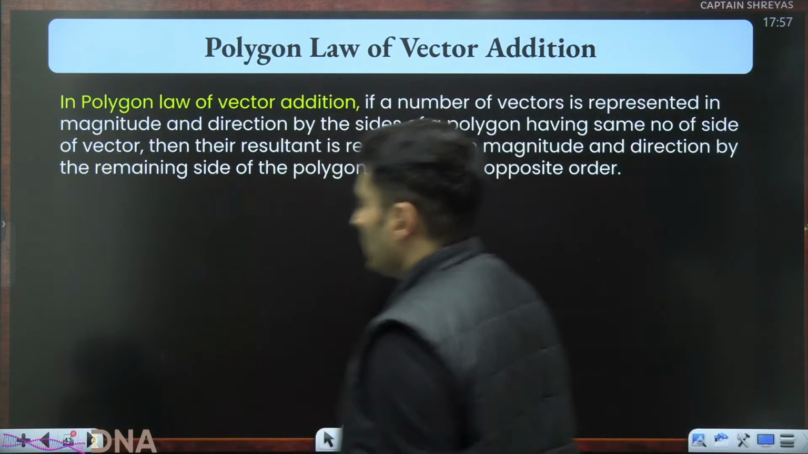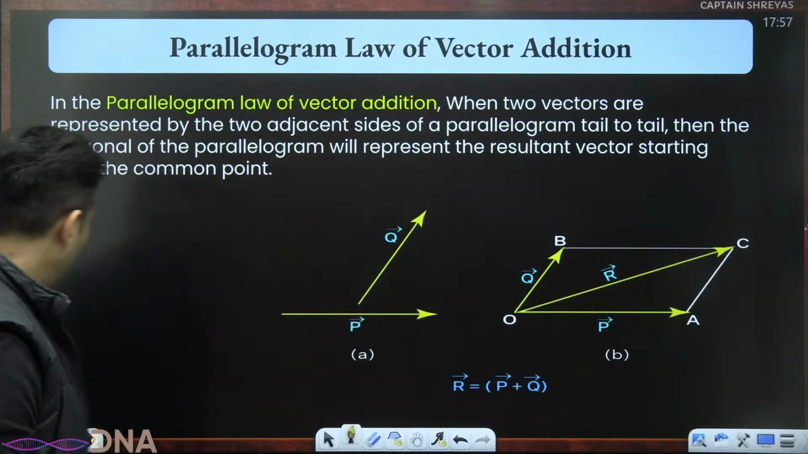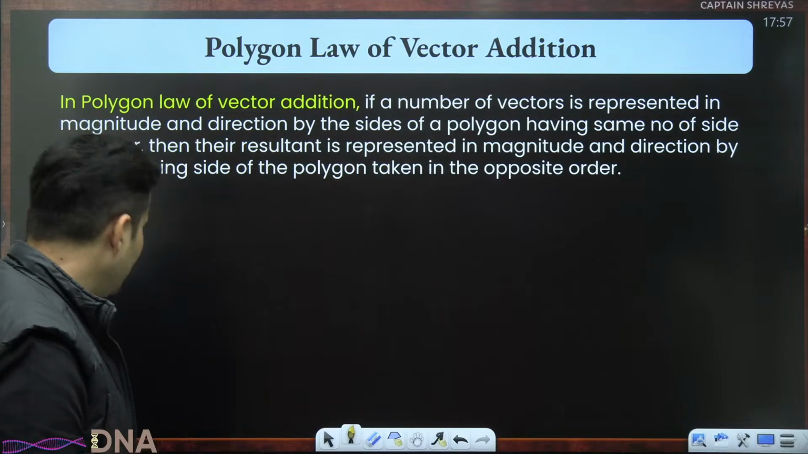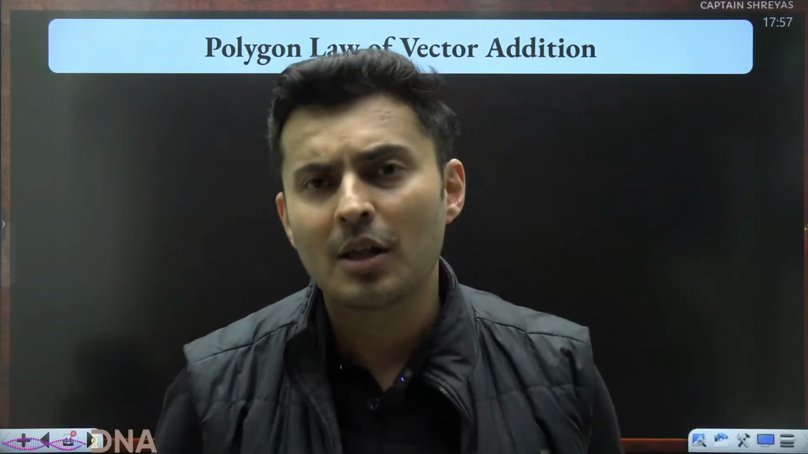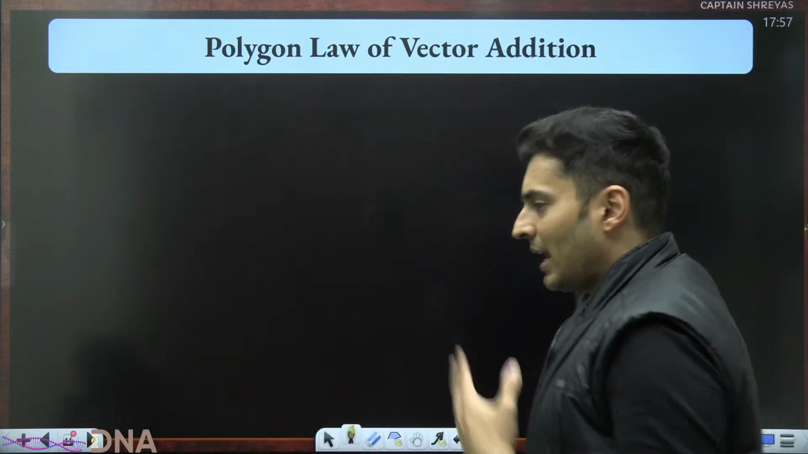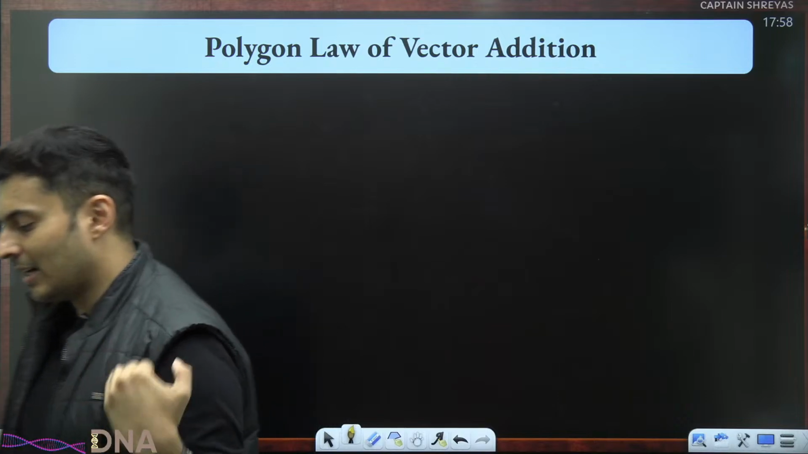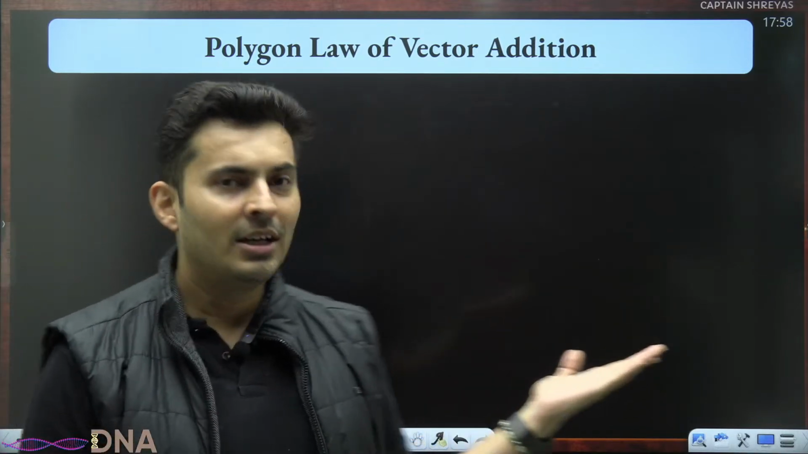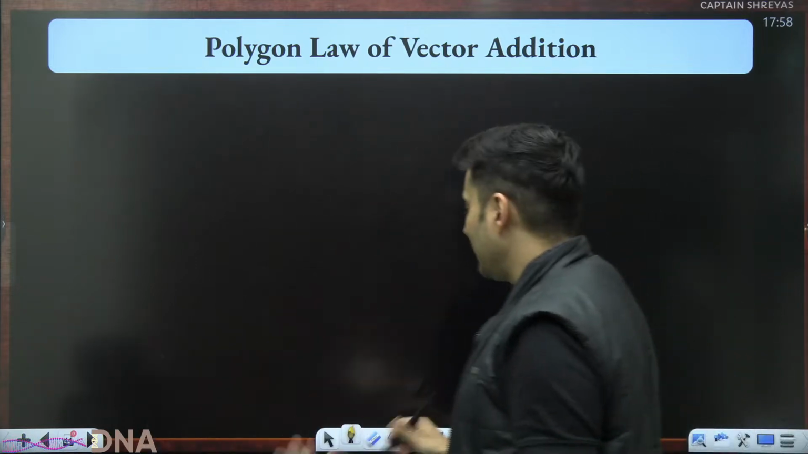Okay, so that was your parallelogram law. Cool. Now, polygon law. Poly means many, gon is a multi-sided figure. So polygon. Triangle is the first polygon, the easiest polygon, then comes your quadrilateral, then comes your pentagon, then comes your hexagon, and so on and so forth. So polygon is basically an n-sided figure.